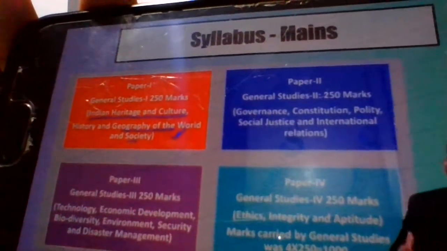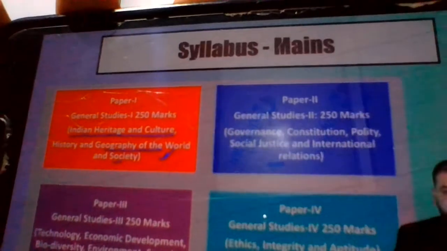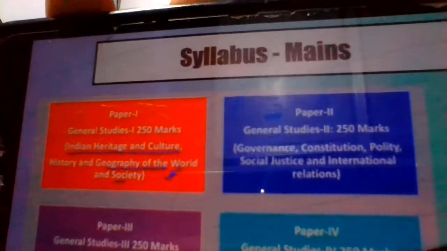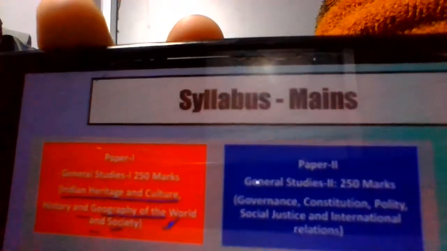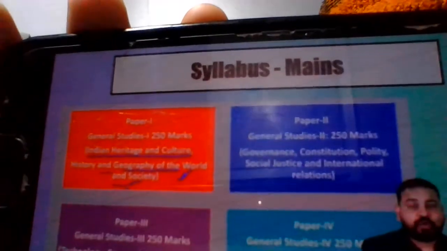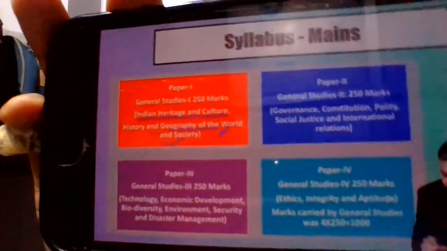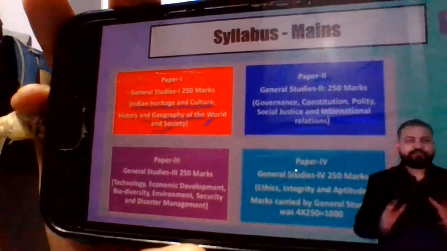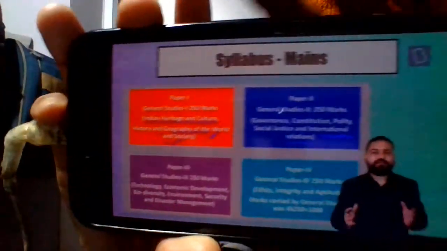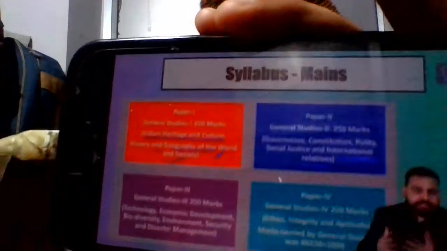That could have been written only if you knew the recent happenings. So remember, in paper 1, in these areas, your knowledge of current affairs does come in handy. Similarly, if we come to paper 2, see, IR, absolutely nowhere else will you get this. You will have to read the newspapers to know about it.